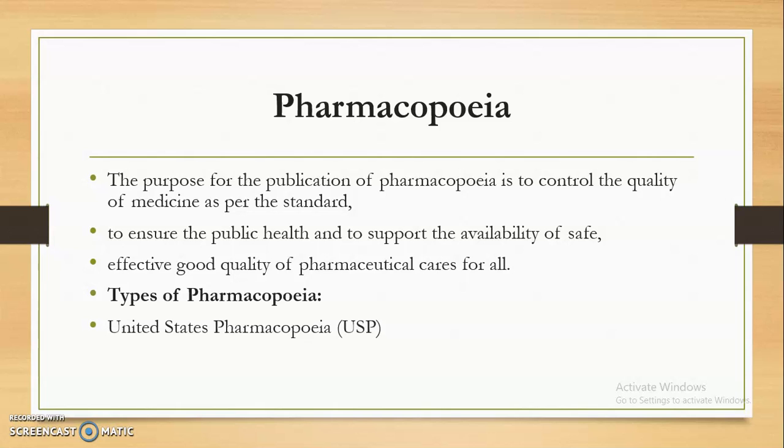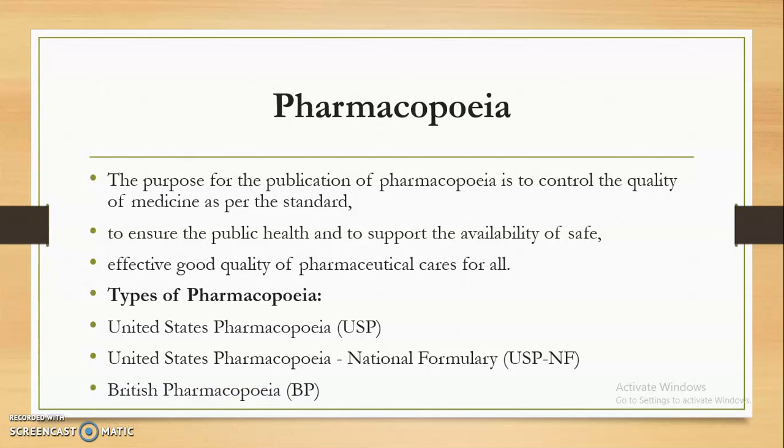For example, the United States Pharmacopoeia, that is the pharmacopoeia published by the government of the United States of America, is known as the United States Pharmacopoeia, abbreviated as USP. Then the United States Pharmacopoeia also prescribes another pharmacopoeia, the United States Pharmacopoeia National Formulary, that is the USP NF. It is different from the USP.